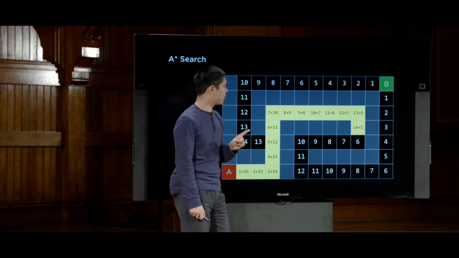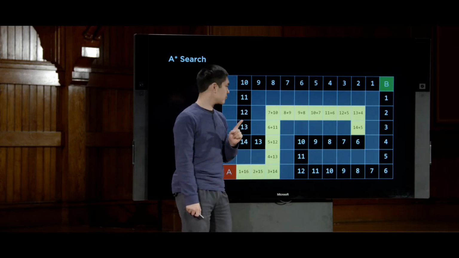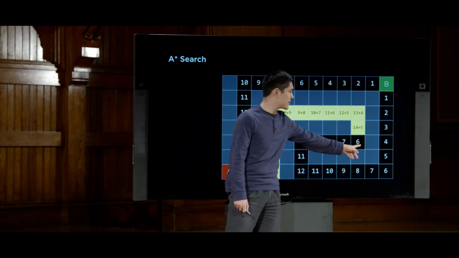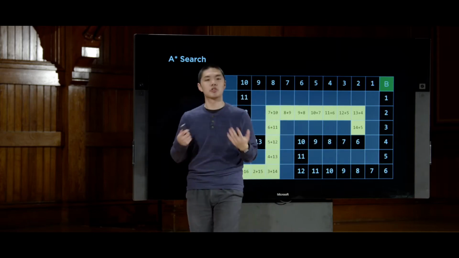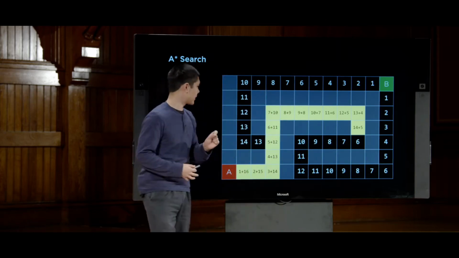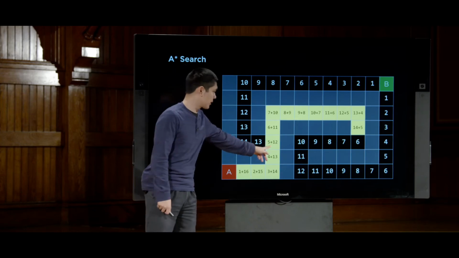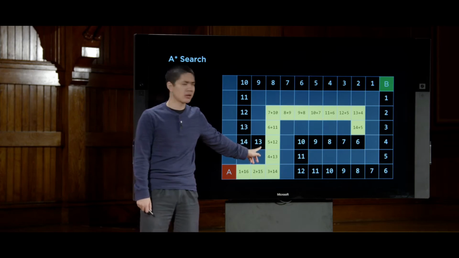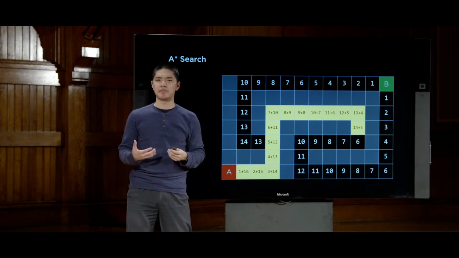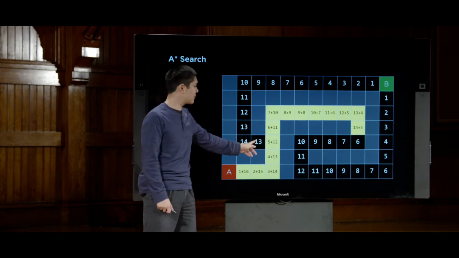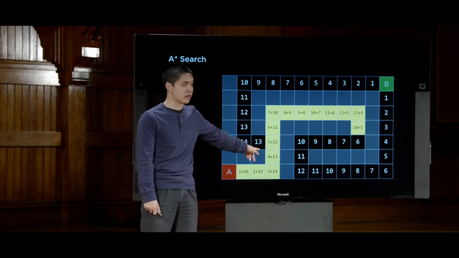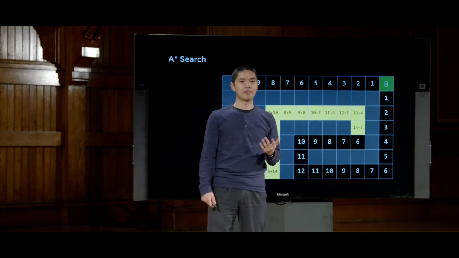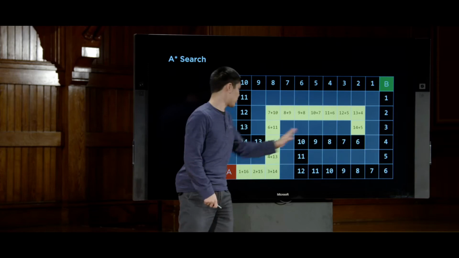But it's right about here that things get a little bit different. Now, I could be 15 steps away from the goal with an estimated distance of 6. So 15 plus 6, total value of 21. Alternatively, I could be 6 steps away from the goal, because this is 5 steps away, so this is 6 steps away, with a total value of 13 as my estimate. So 6 plus 13, that's 19. So here, we would evaluate g of n plus h of n to be 19, 6 plus 13. Whereas here, we would be 15 plus 6, or 21. And so the intuition is 19 less than 21, pick here.